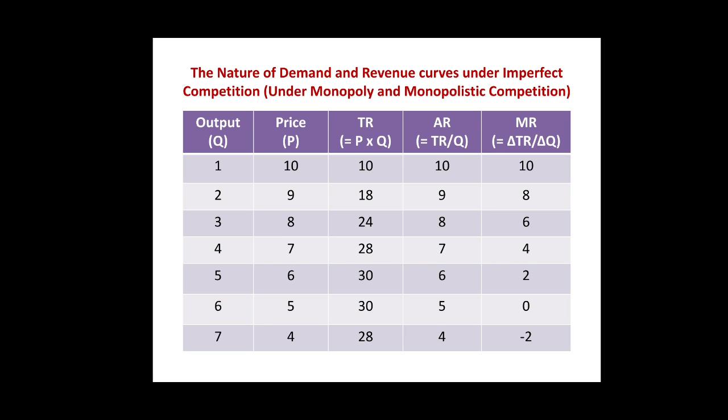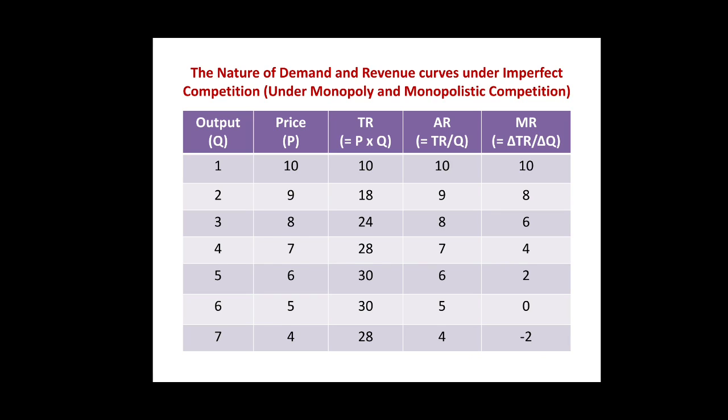Average revenue is the same as the price, as we know that average revenue is nothing but the price of the commodity. So average revenue, which is equal to price, also tends to decline as more and more units of output are sold. Now see the last column of the table where we calculated the marginal revenue. Here we see marginal revenue also goes on decreasing with increase in sales.